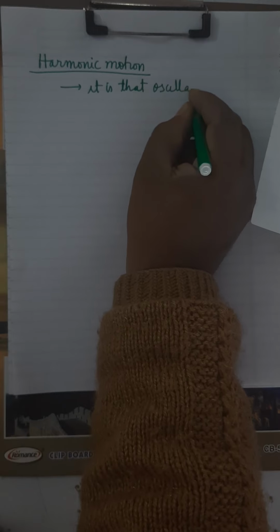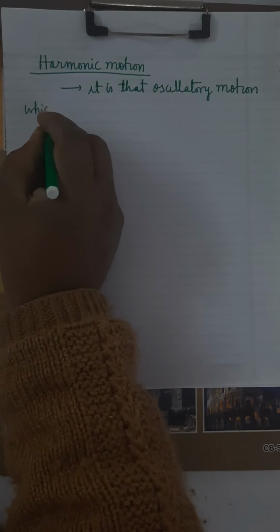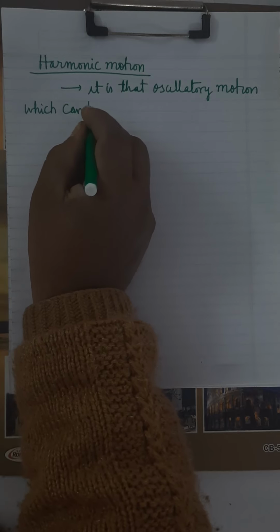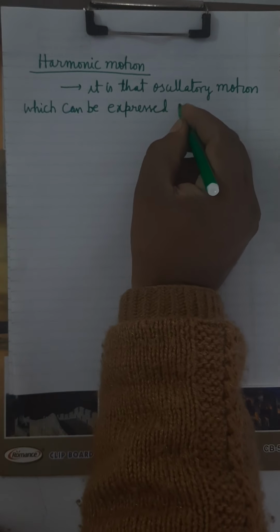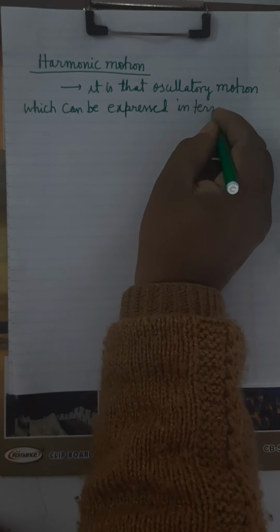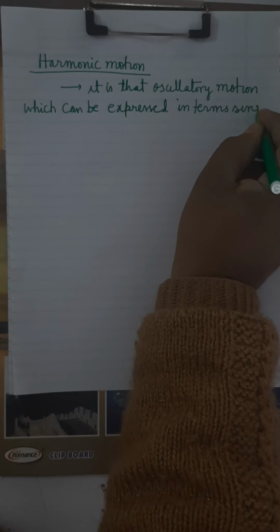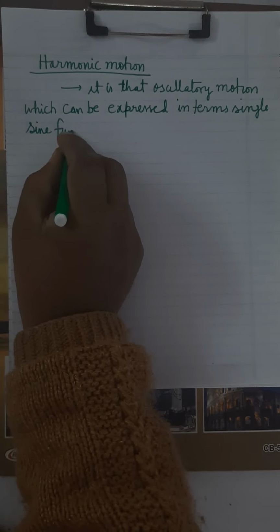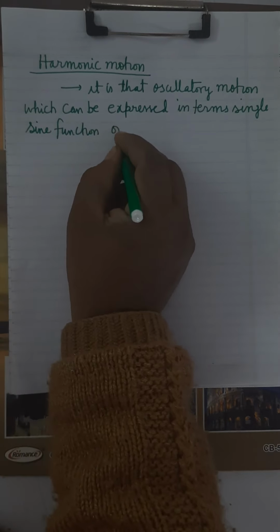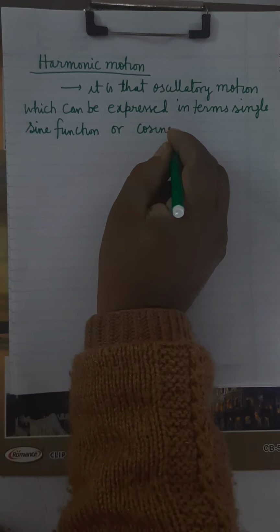So what is harmonic motion? It is that oscillatory motion which can be expressed in terms of a single sine function or cosine function.